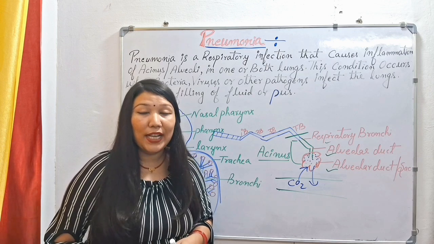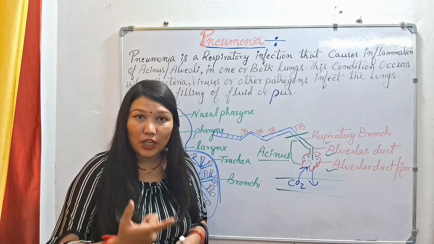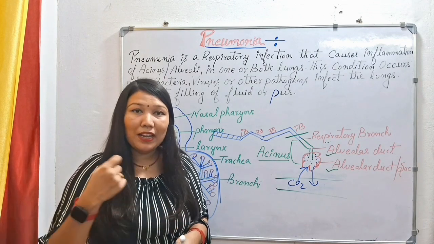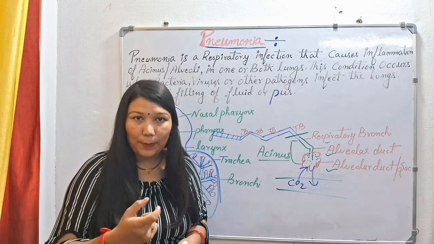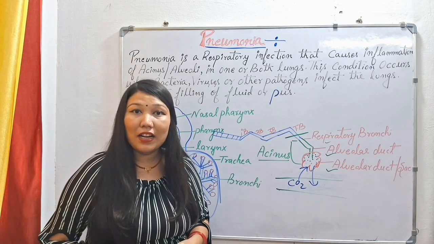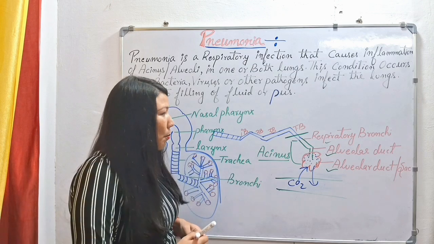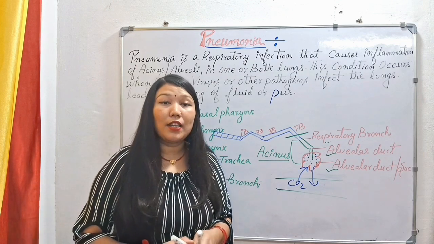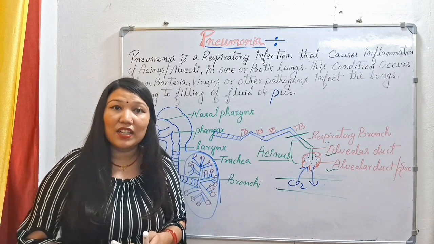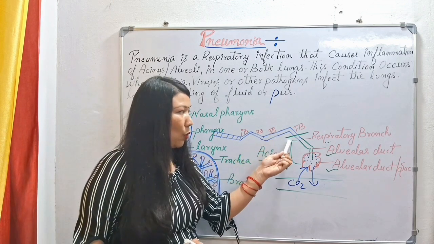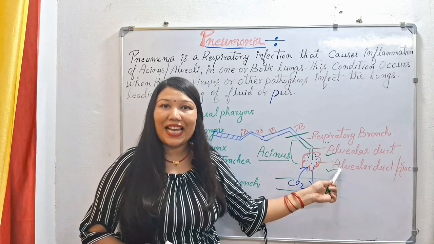But in some books the definition is given that pneumonia happens in the alveoli region or in the lung parenchyma. Lung parenchyma is nothing but the alveoli. Alveoli is a single layer structure which is also known as lung parenchyma. So you have to remember that pneumonia mainly happens in the sinus region, which starts from the terminal bronchiole. The respiratory bronchiole, alveolar duct and alveolar sac come into the sinus region.